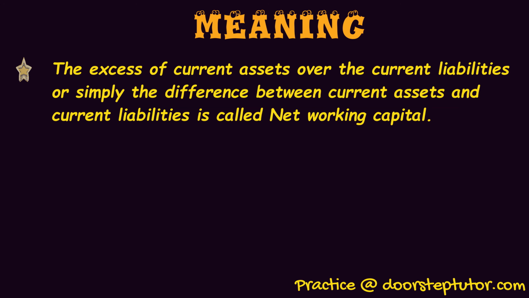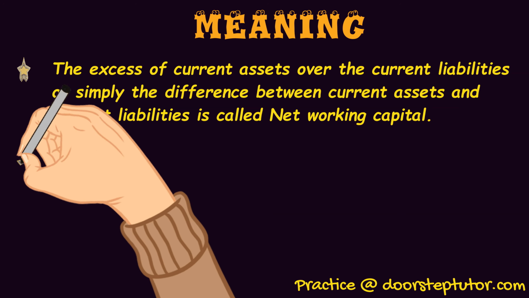So when I subtract current liabilities from my current assets, what I get is the net working capital. That is the amount which I have in the form of current assets with me. This is simply known as net working capital.